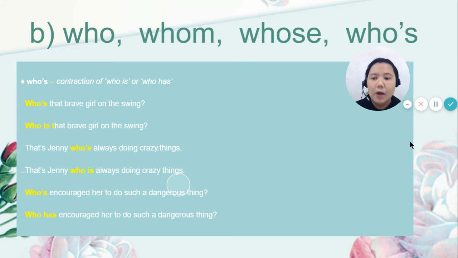Examples would be, who's that brave girl on the swing? Who is that brave girl on the swing? That's Jenny who's always doing crazy things. That's Jenny who is always doing crazy things. Who's encouraged her to do such a dangerous thing? Who has encouraged her to do such a dangerous thing?